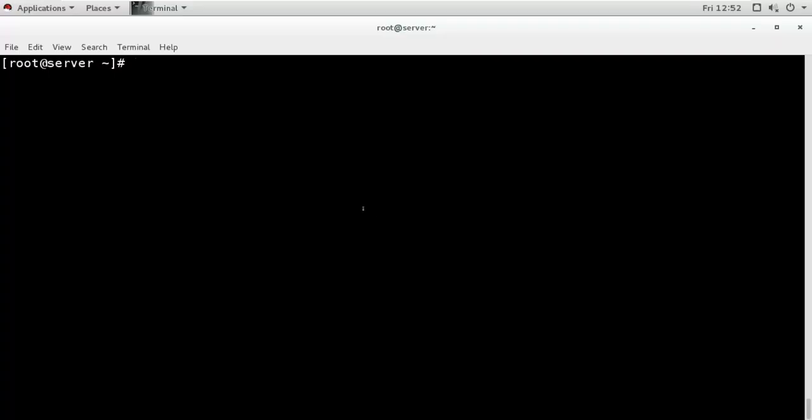Now first, we have the hosts file available in every machine. That means host files are still working and they are still there. So if we have only one or two machines, then we can use the host files. If you want to see the hosts file, it is under /etc, and the name of the file is hosts.